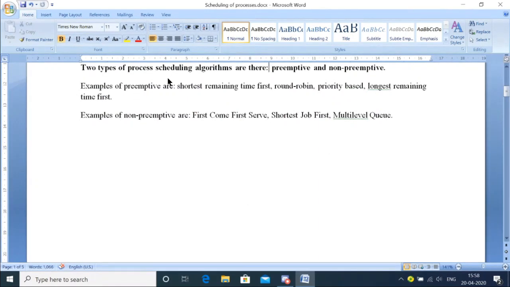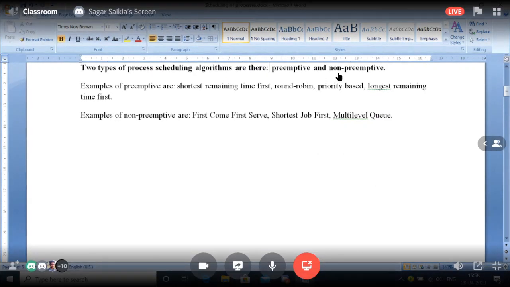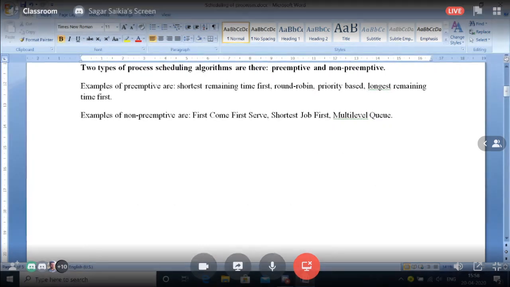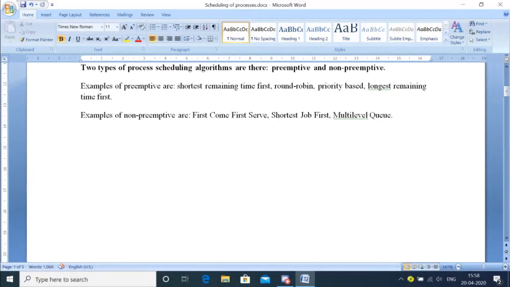Now, these are some of the examples. We will not take all the examples. I will just pick those which are in the syllabus. Examples of non-preemptive are first come first serve, shortest job first, and multi-level queue. These are the examples of non-preemptive process scheduling algorithms.